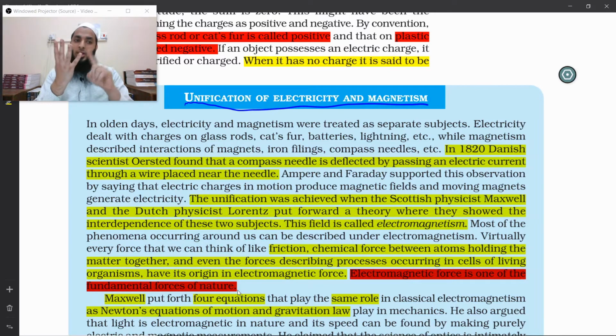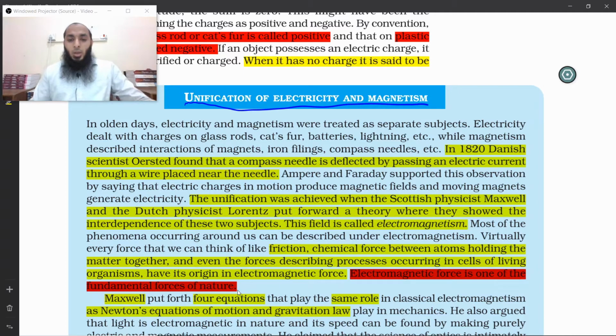One is our very own gravity. So we cannot say that gravity is also an electromagnetic force. Actually, there is a lot of work going on to unify gravity and electromagnetic force as well. But for the time being, gravity is a fundamental force. Then electromagnetic force. Then you have weak interaction and then strong interaction. Now, weak and strong interactions happen at the nuclear level, inside the nucleus, but gravity and the electromagnetic forces are long range forces. They can be experienced even at very far distances.